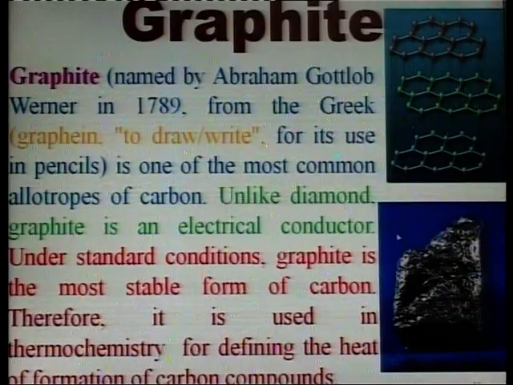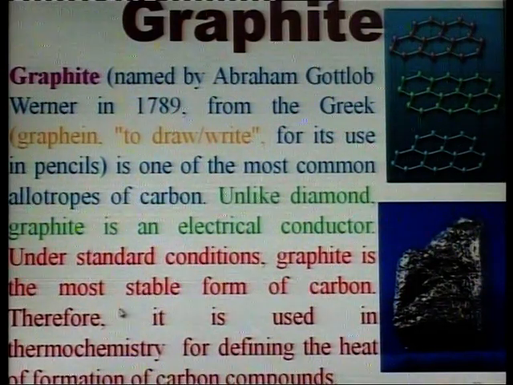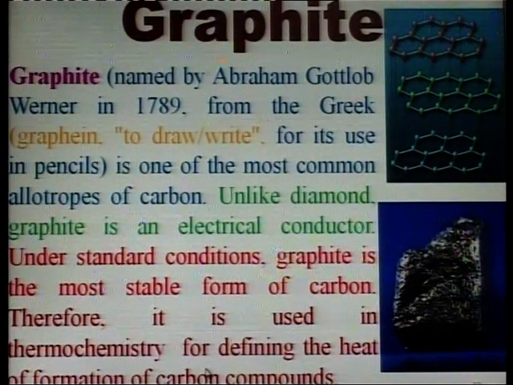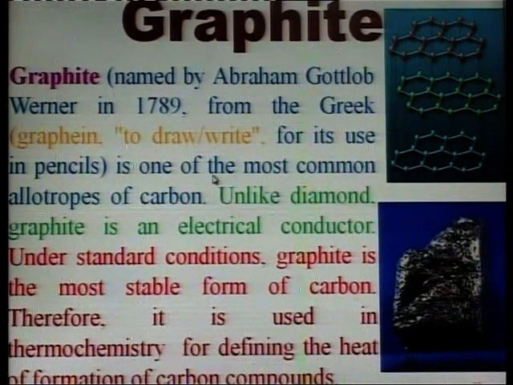Under standard conditions, graphite is the most stable form of carbon. Therefore, it is used in thermochemistry for defining the heat of formation of carbon compounds.